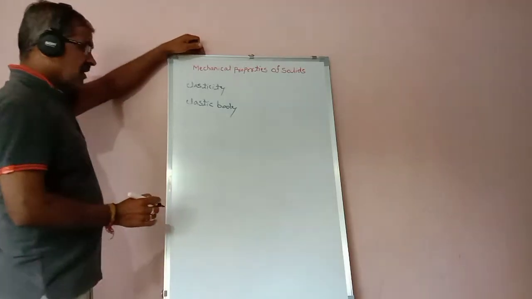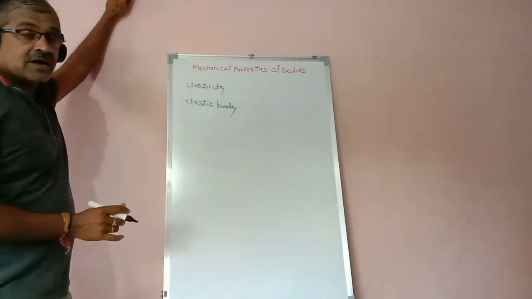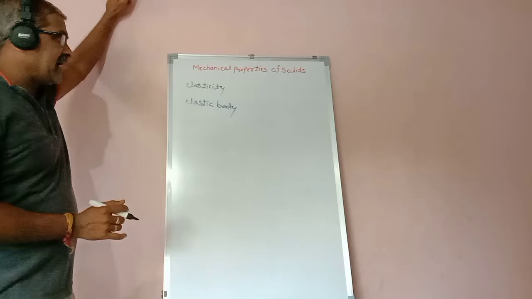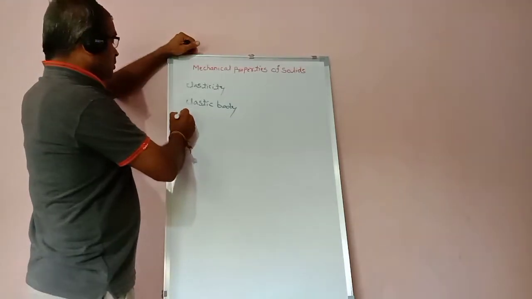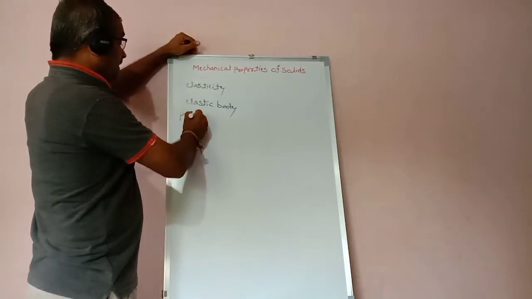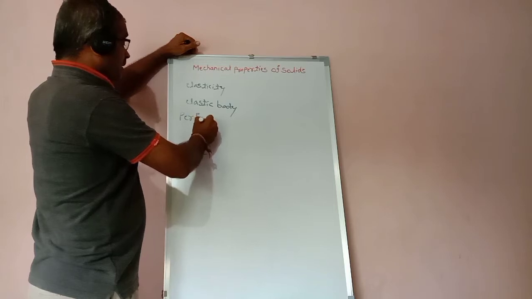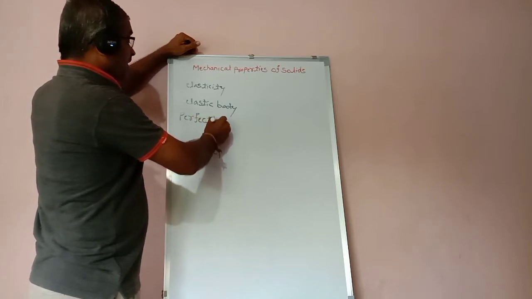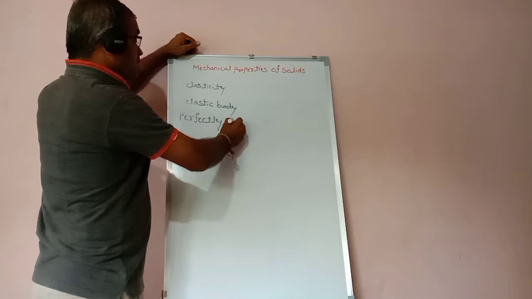And the next one is the perfectly elastic body. It means what?